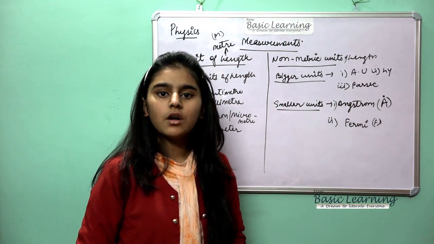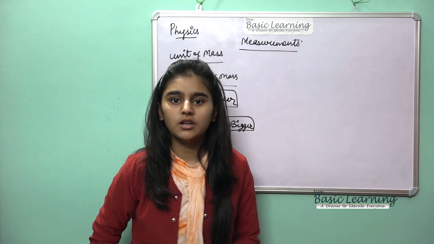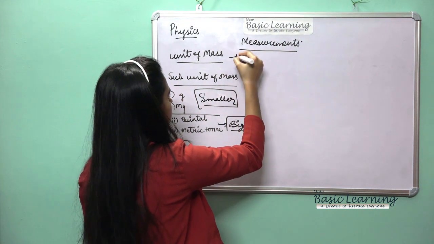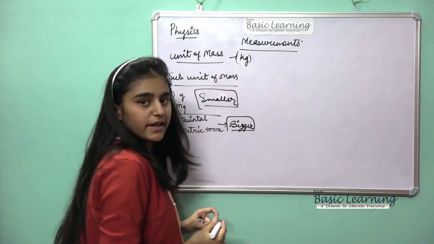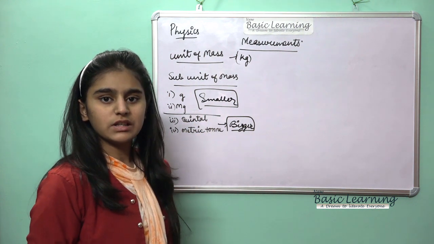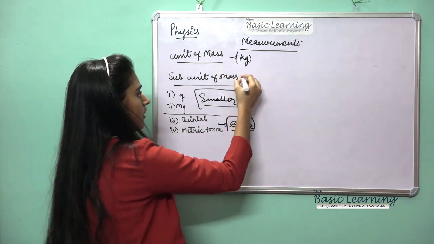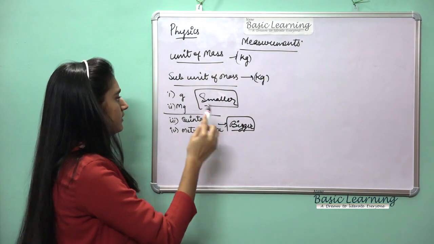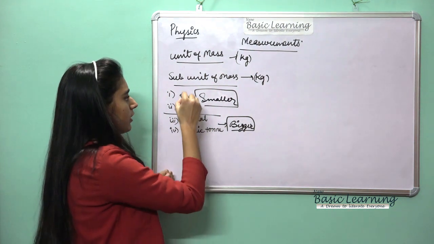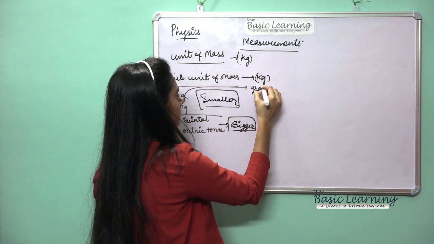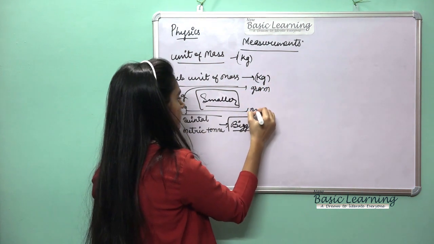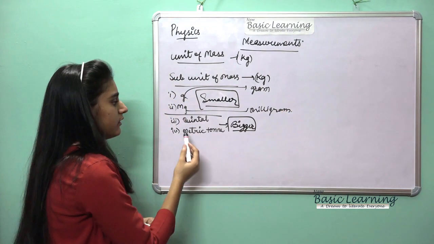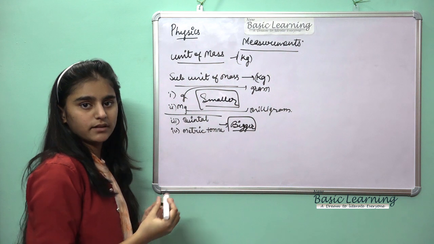Okay. Now we'll move to units of mass. What is the unit of mass? That is kilogram, right? Kilogram, and the symbol is kg. So we will move to subunits of kilogram. Now the smaller ones are gram and milligram. Okay, this is gram and this is milligram. Then bigger are quintal and metric ton.